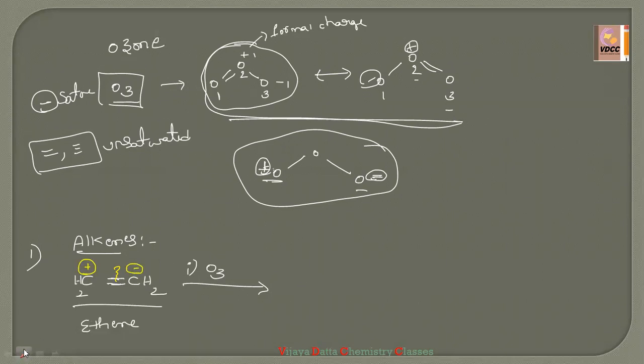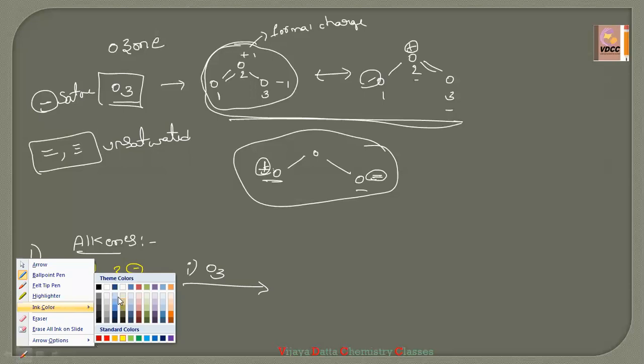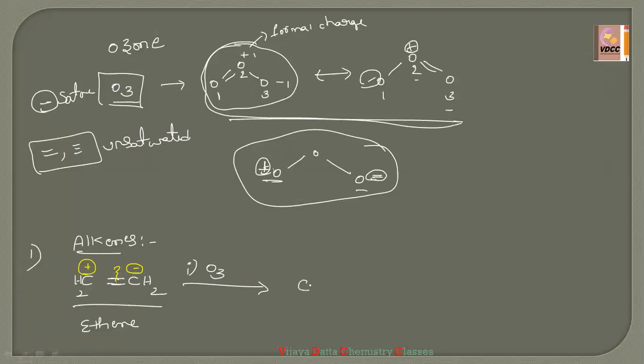So here we'll write CH2 single bond CH2. The positively charged carbon forms a bond with the negatively charged oxygen, isn't it? So this is the oxygen which has the negative charge, and this is the oxygen, and again this is the O bond.